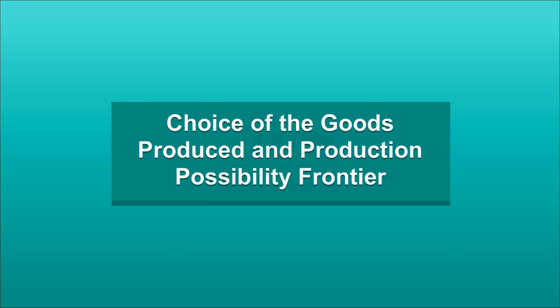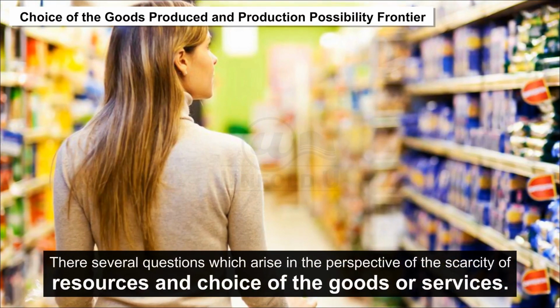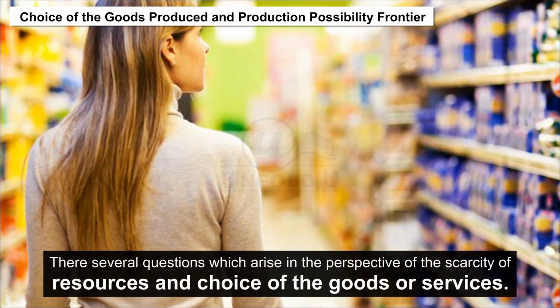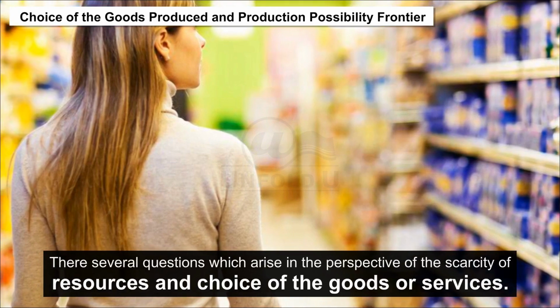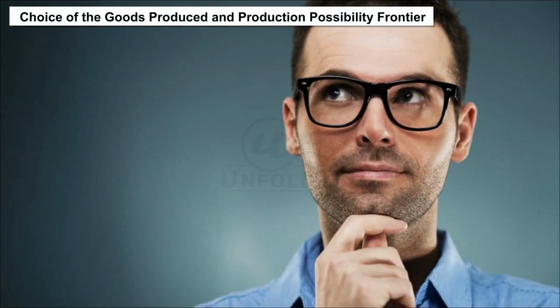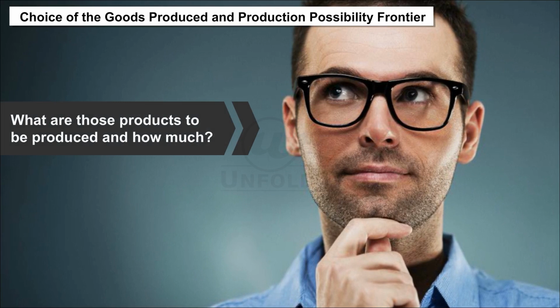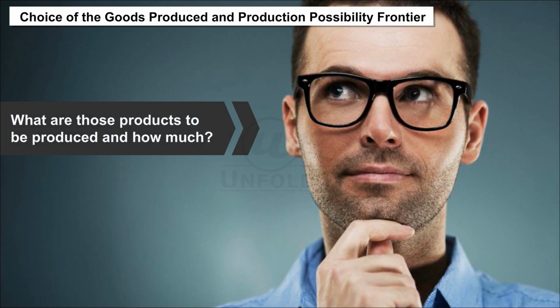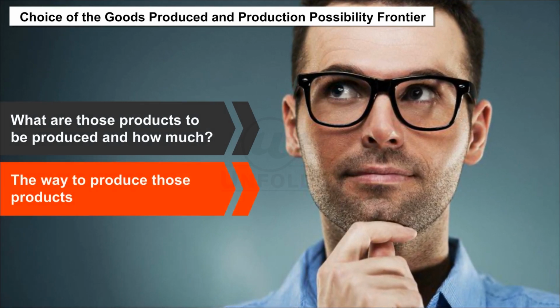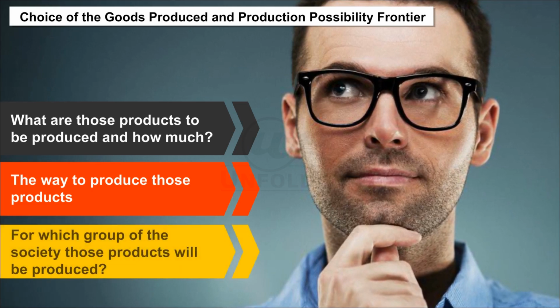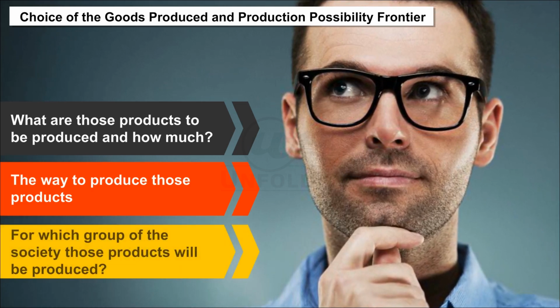Choice of the goods produced and the production possibility frontier. There are several questions which arise in the perspective of the scarcity of resources and the choice of goods or services. Firstly, what products are to be produced and how much? Secondly, the way to produce those products, and the third is for which group of society those products will be produced.